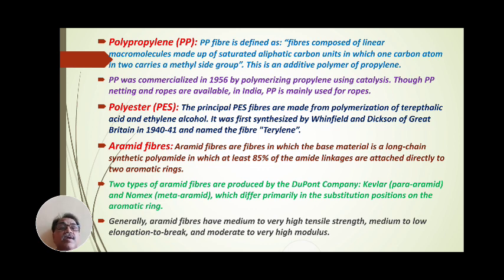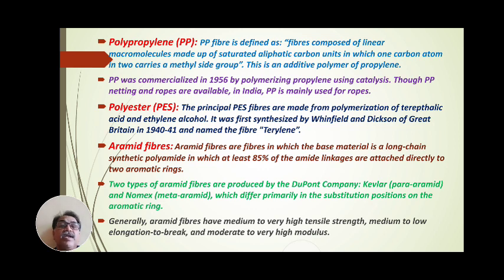Two types of aramid fibers are produced by the DuPont company: Kevlar, which is para-aramid, and Nomex, which is meta-aramid, which differ primarily in the substitution positions on the aromatic rings.